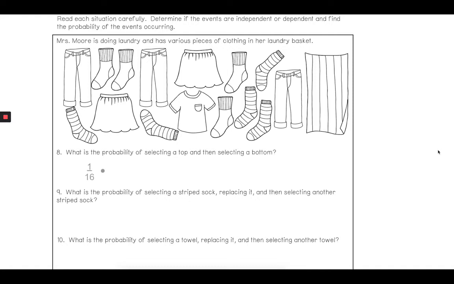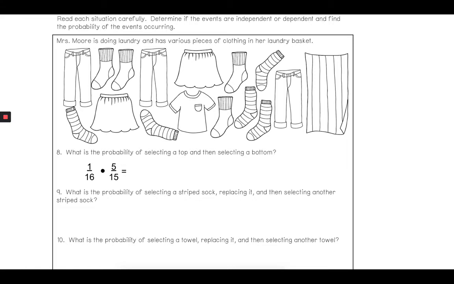So I'd have a 1/16 probability because there's 1 out of 16, and it says the probability of selecting a top and then selecting a bottom. Notice it didn't say with replacement or replacing it. So if I selected something from that pile, the next time I select something, it's going to be 15 instead of 16 because there's 1 less item. And the bottoms we already said, so that'd be 5 out of 15.